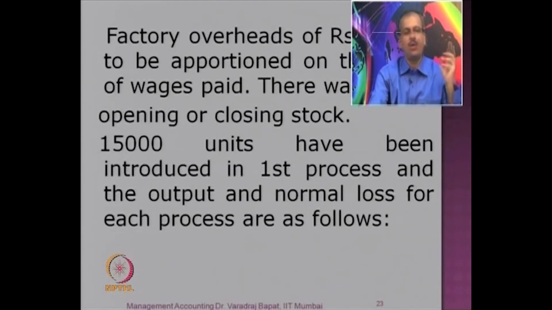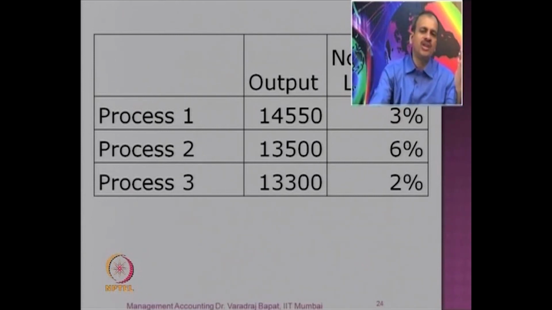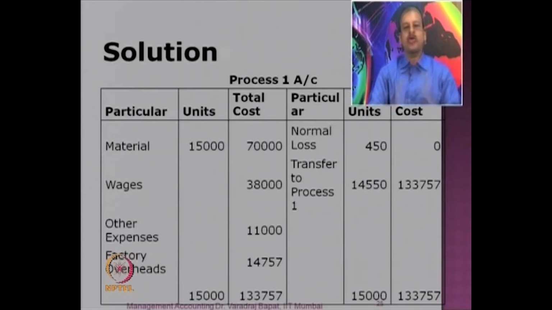If you look at units, there was an input of 15,000 units which was given to you in this slide, right? Now what is the cost per unit? Look at the output and the normal loss. The normal loss is 3% and the output is 14,550. So first we have calculated the normal loss at 3% of 15,000, so 450. How much is the cost of normal loss? Right now 0, because we have to charge this cost to the customer. Nothing will come on the credit side of the account. You will not get anything from normal loss. So in the cost column we will write 0.